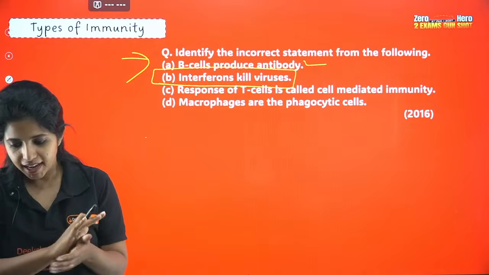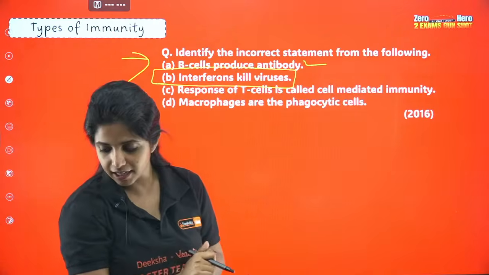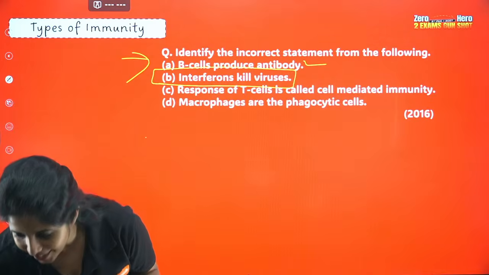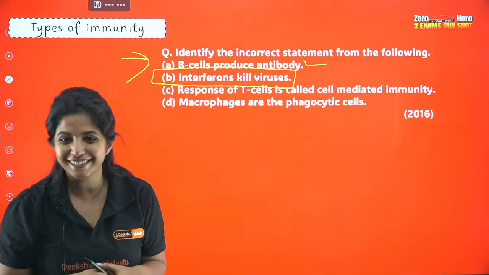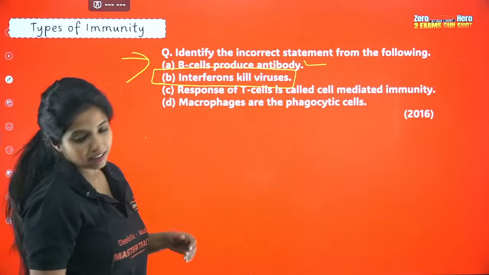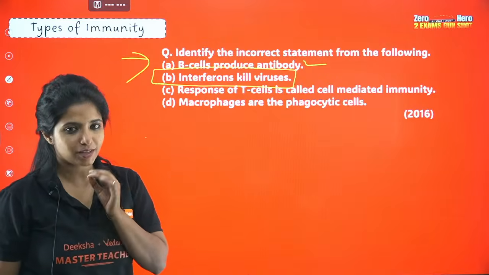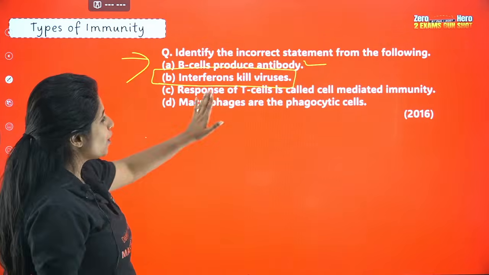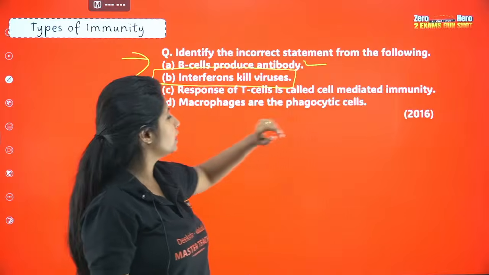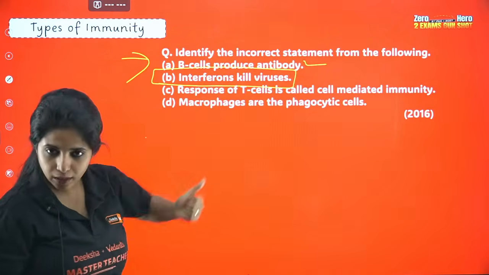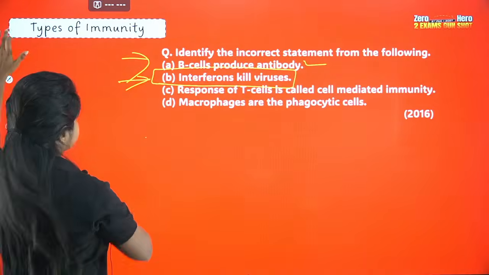Dhanashri, awesome. I see Dhanashri is being very consistent and told the answer first. Awesome. Also, what about others? Core surface says the answer for this question is B. Yes, dear. Correct. Oh my God, I'm so embarrassed. So sorry. Okay. Response of T cells is called cell-mediated immunity, yes. Macrophages are phagocytic cells, also yes. So your only answer for this question is B.